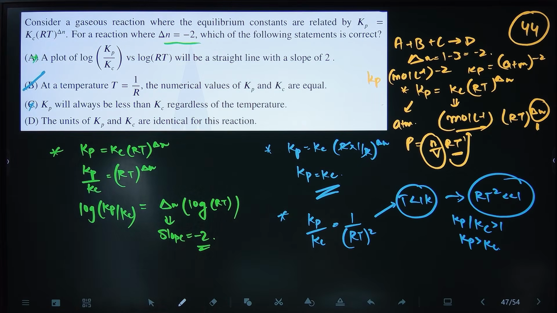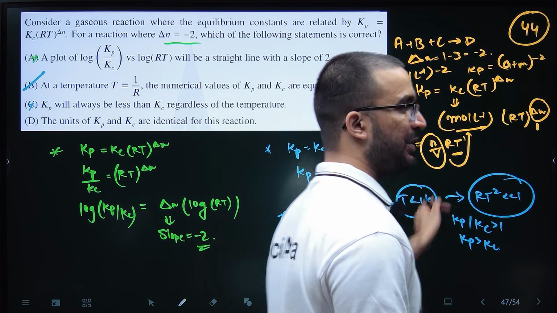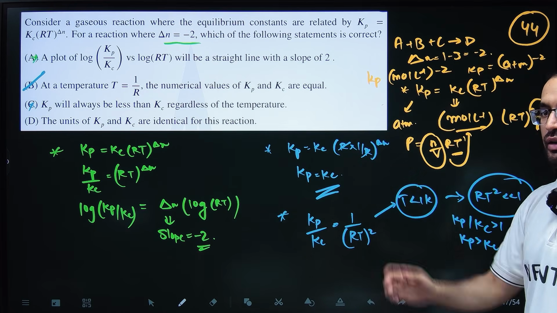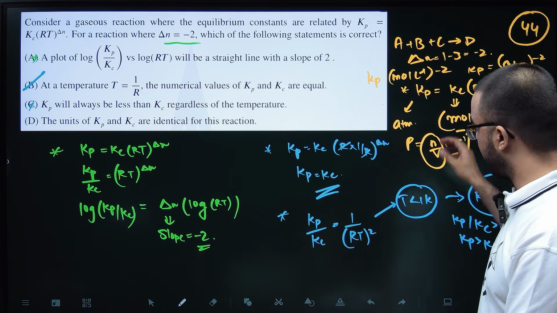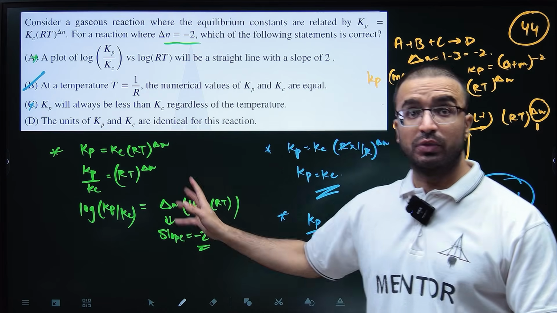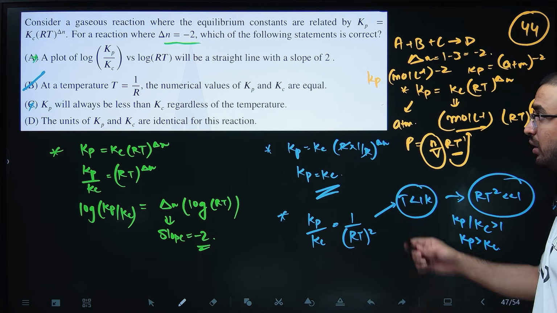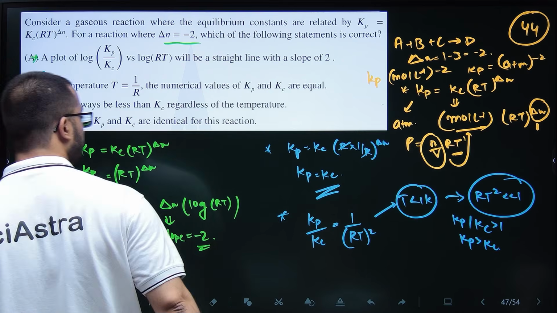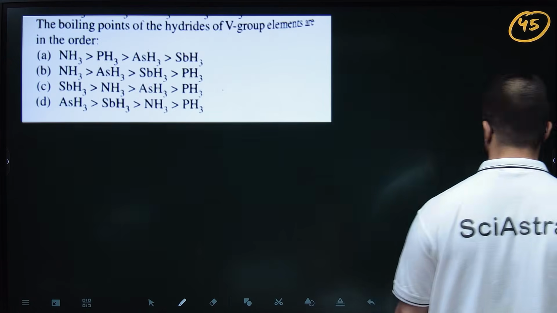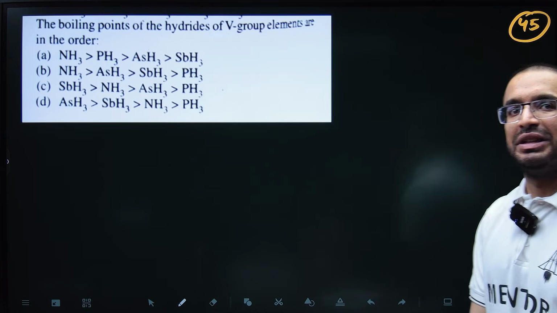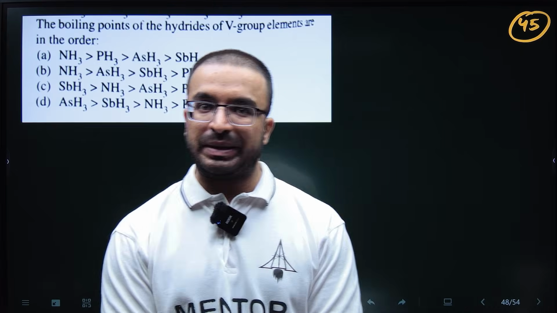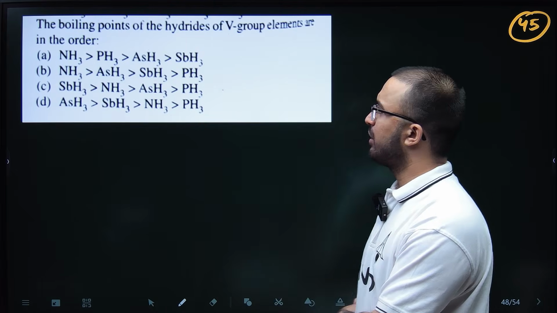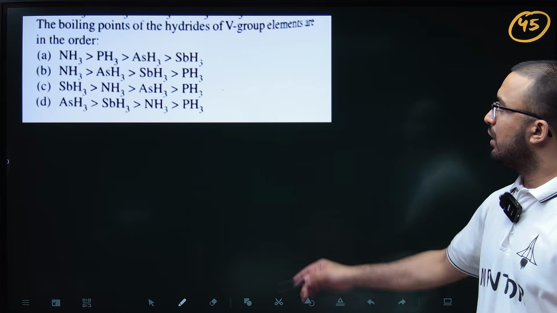Okay, let's move on to the next question. Basically we know that Kp and Kc can't have the same values or the same units, and we have calculated the temperature and all. This question was good; such questions can come. So from equilibrium, this is also wrong again. Let's move to the next question. This year S block and P block have been added to your NEST syllabus, so maybe some questions from S and P block can be asked.